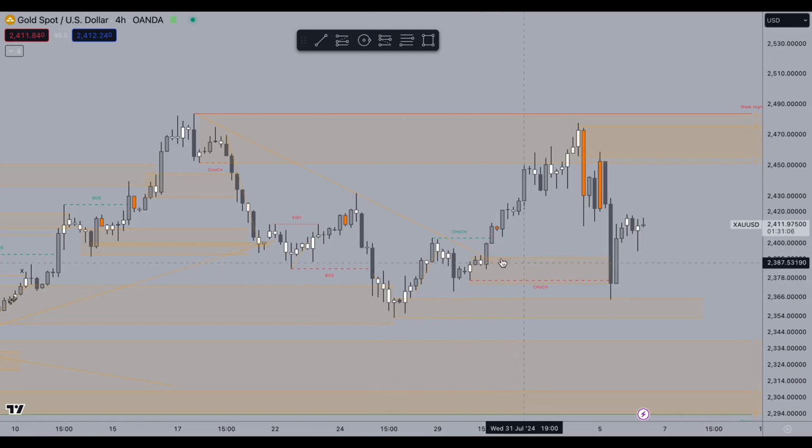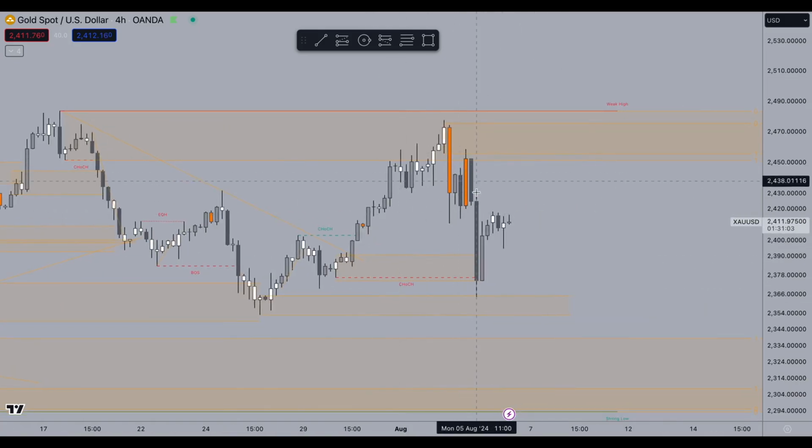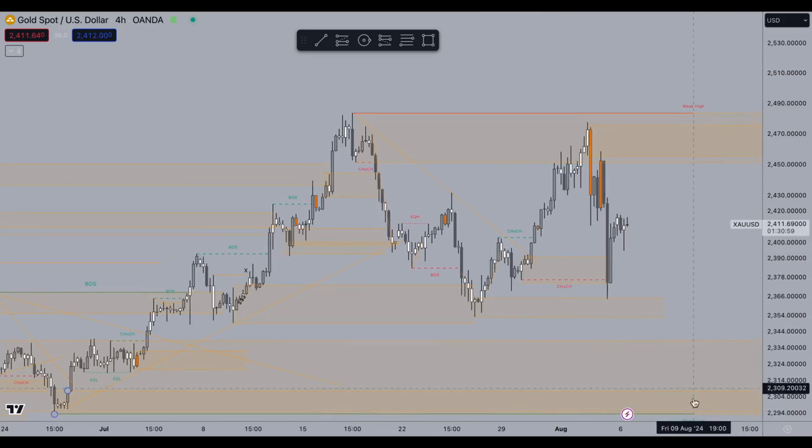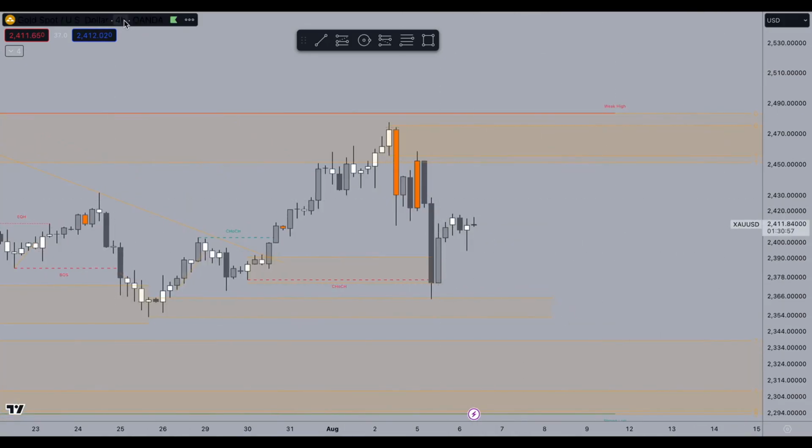Like this one was still the most fresh, but since we had this huge drop, a lot of liquidity in here, price visited back into the lower end of the demand. For now, I'm also expecting a little bit more of a pullback to the downside.